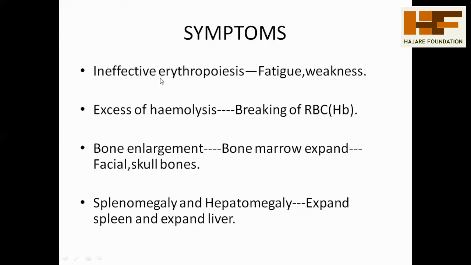The first one is ineffective erythropoiesis. It means erythrocytes are ineffectively produced in the body, and whenever erythrocytes decrease, the RBC and Hb decrease, and the person undergoes a fatigue condition or weakness. The next one is excess hemolysis, meaning the blood level of breakdown products increases because of breaking of RBC. RBC molecules break and increase their amount, hence it is called excess hemolysis.